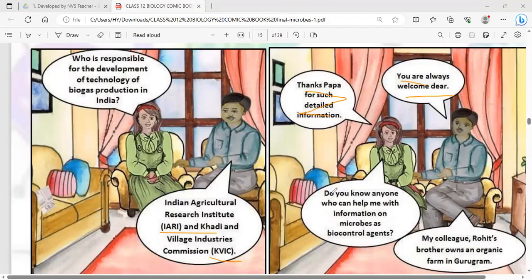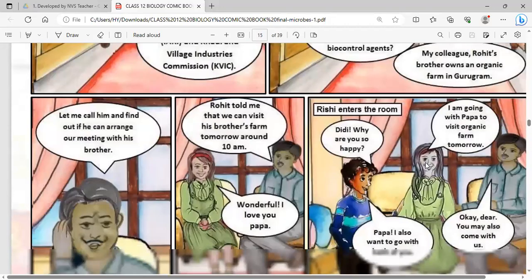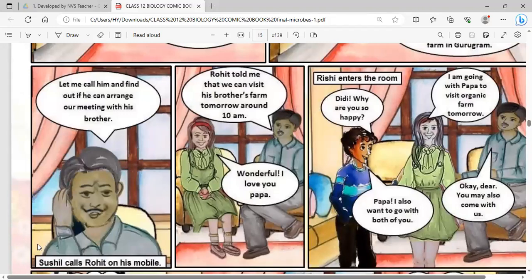Do you know anyone who can help me with information on microbes as a biocontrol agent? My colleague Rohit's brother owns an organic farm in Gurugram. So he is telling that his friend's brother is having an organic farm. He can tell about microbes as biocontrol agents. Let me call him and find out if he can arrange our meeting with his brother. Sushil calls Rohit on the mobile. Rohit told me that we can visit his brother's farm tomorrow around 10. So wonderful, love you, Papa.